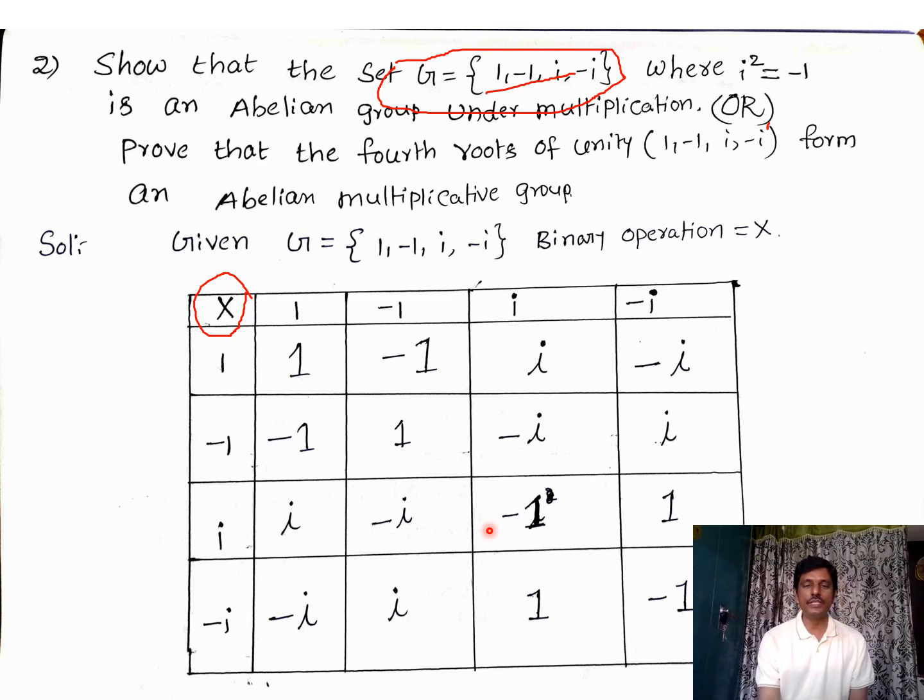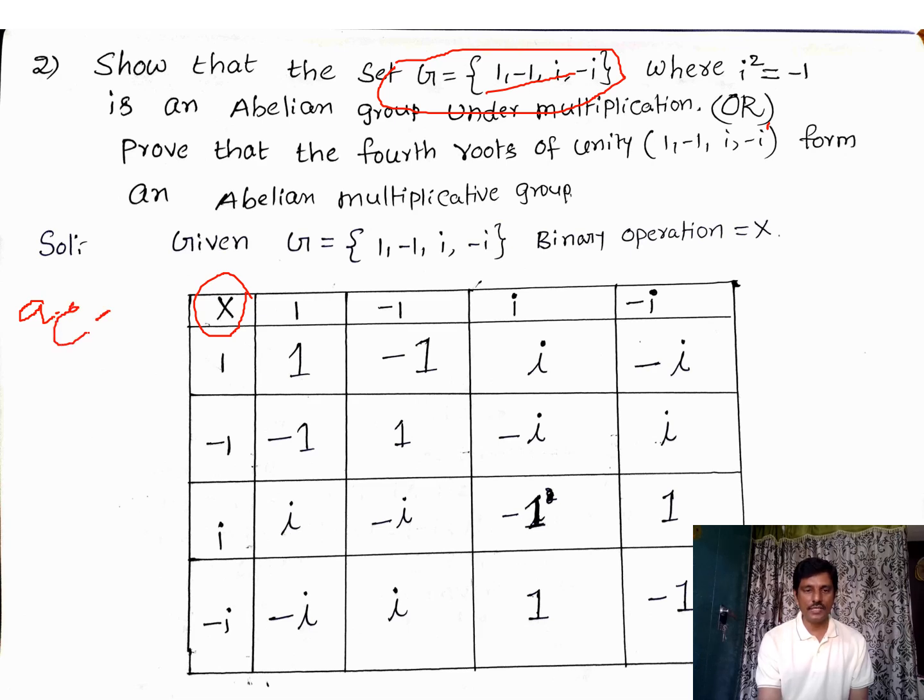Now how to identify the identity element? Very very important. Using the composition table we can identify the identity element. Now 1 into 1, where we get 1, the element 1, because A into E, A star E or A into E. Here the operation is into. So A into E, what is our identity property?